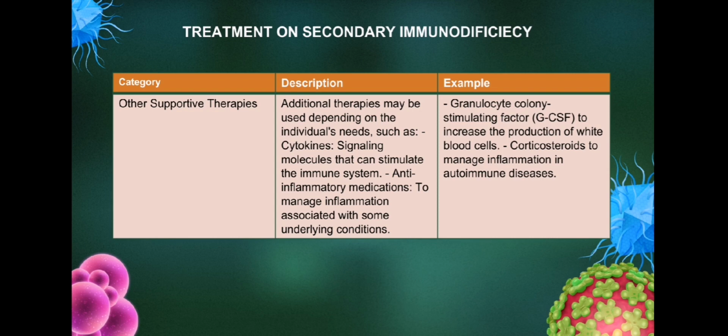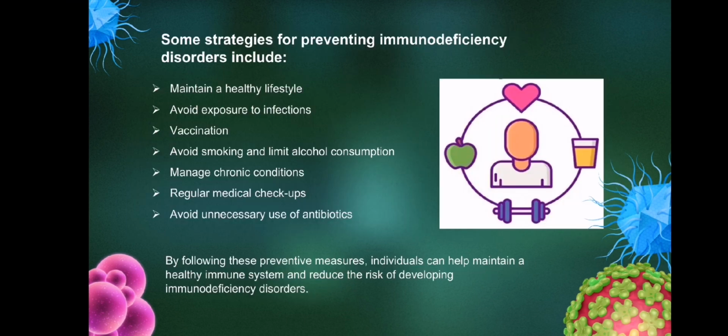These are the treatments of secondary immunodeficiency, and it is important to visit our doctor if we feel the symptoms that I mentioned earlier, so that mape-prevent natin yung pag-spread nito. I have here some strategies for preventing immunodeficiency disorders.